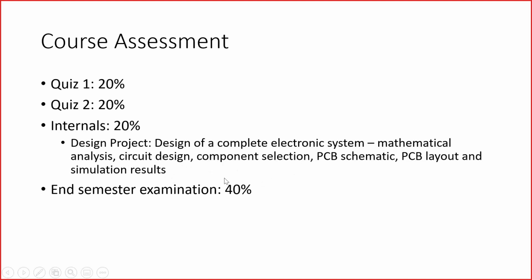I had put PCB schematic and PCB layout also here, but I will move this to the lab. So we will not have PCB schematic and layout in the course project, but I would like you to do all these other things, simulation using LT-Spice and component selection. And end semester is 40%.